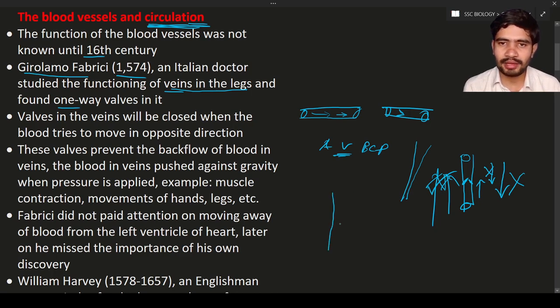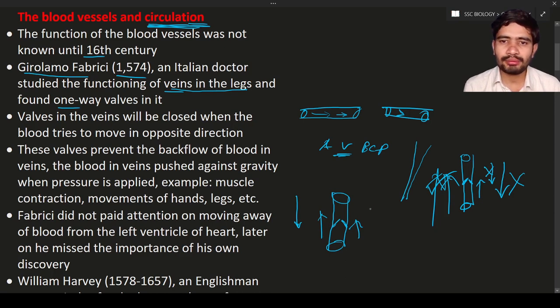Let us consider this is the blood, this is the wall, this is the vein. Here the walls are present in this way. The blood can flow in this direction, from the bottom to the top, from the leg to the heart. It is against gravity. Gravity acts towards the ground, but here the blood is moving opposite to gravity. Such flow is possible because of these valves. Because of these valves the blood can flow against gravity and reach the heart.